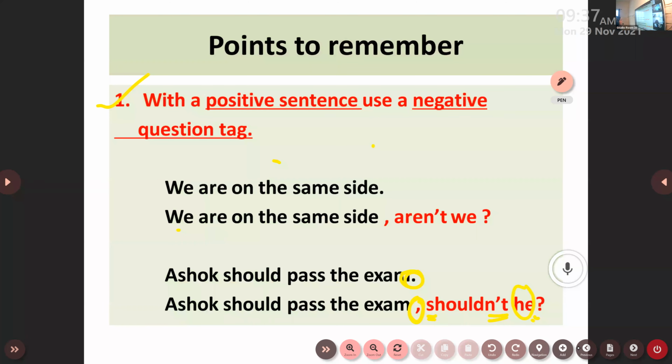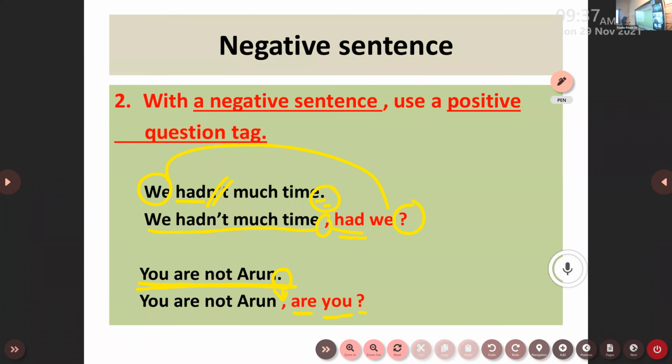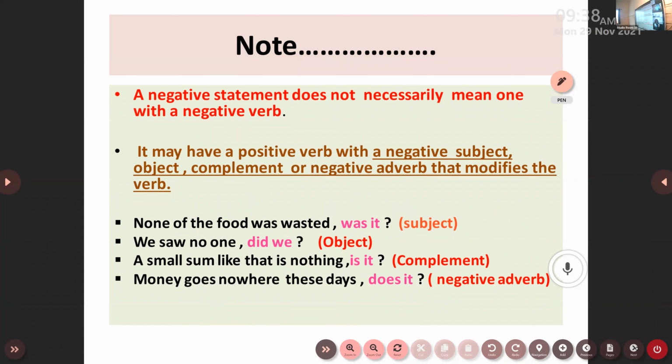So these are the major 2 points. You keep those points in your mind. With a positive sentence, use a negative tag. With a negative sentence, use a positive tag. Am I clear? Yes, ma'am. Now, please note this.